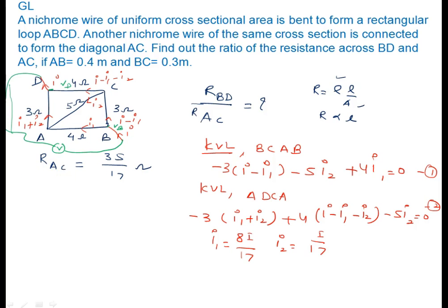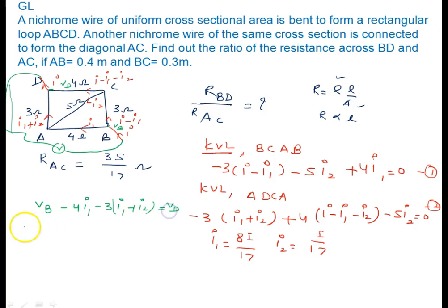Now I am writing the equation. I start from VB, then along the direction of flow of current minus 4 I1, along the direction of flow of current minus 3 (I1 plus I2). This must be equal to VD.